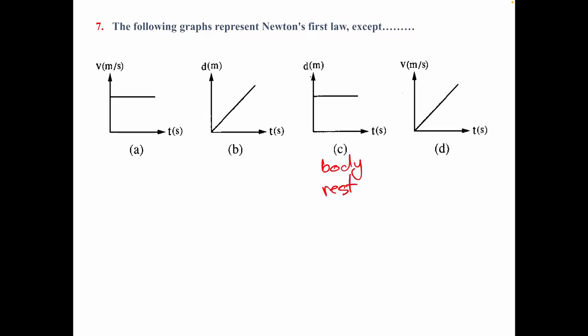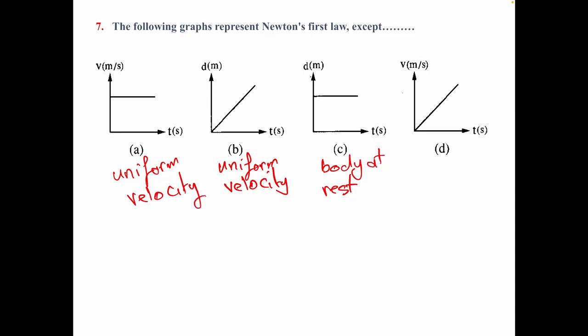Or the moving object with uniform velocity keeps its state of motion, like this, uniform velocity. And this is also uniform velocity. So the one that does not express Newton's first law is D, because it talks about uniform acceleration.